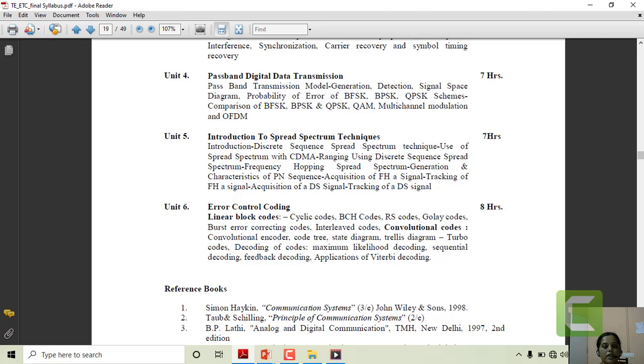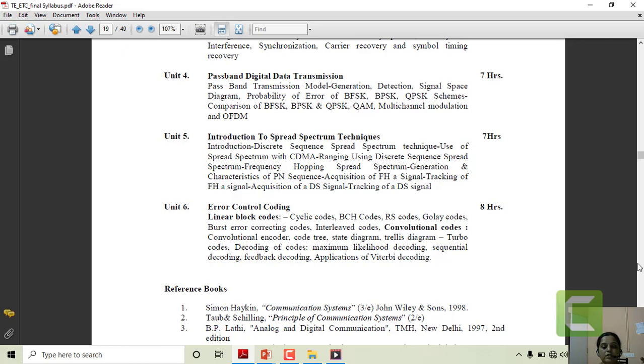As the next unit, we have the content of spread spectrum techniques, wherein we are going to see the CDMA application of the direct sequence spread spectrum technique, then the frequency hopping spread spectrum technique and its applications. And as the final unit, we are going to see different coding techniques which are utilized for either detection and then correction of the transmitted data, and in that transmitted data whether any error has happened or not will be checked and corrected also.